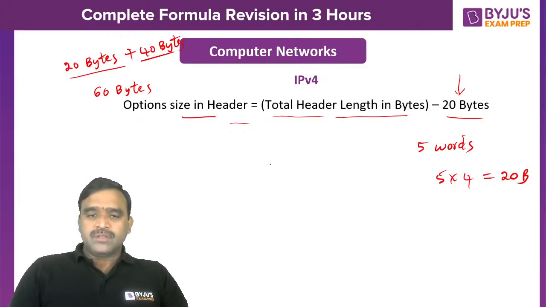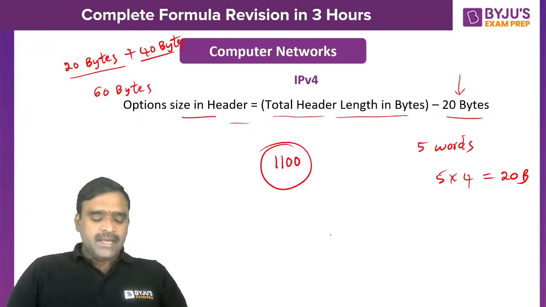Okay, so let us suppose you have a header length value of 1100. This indicates 1100 is 12, so 12 words.